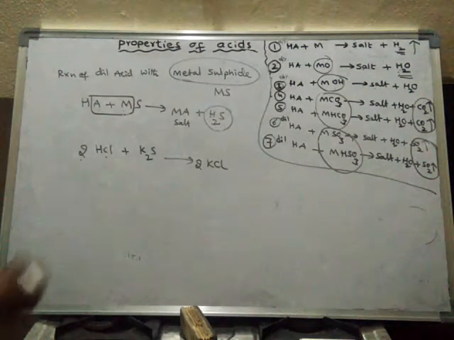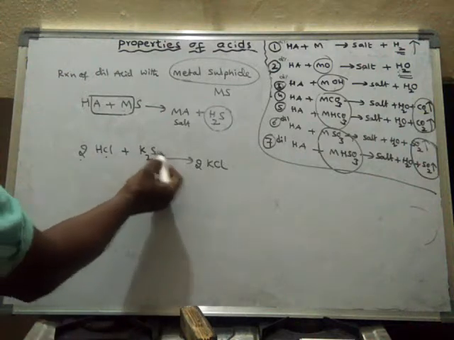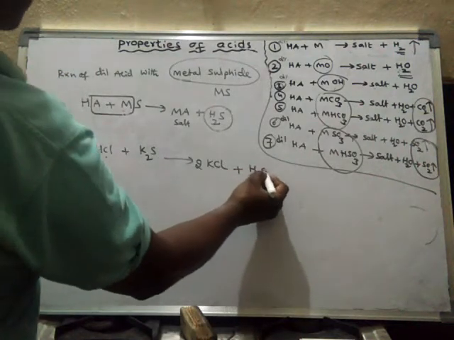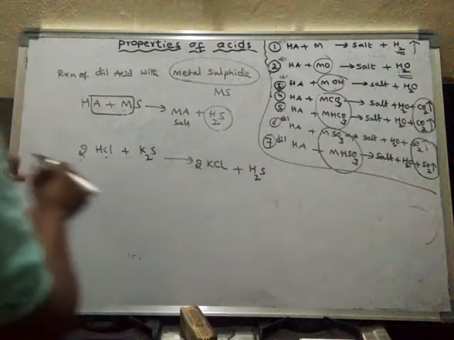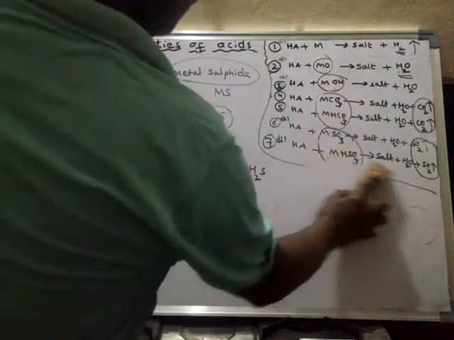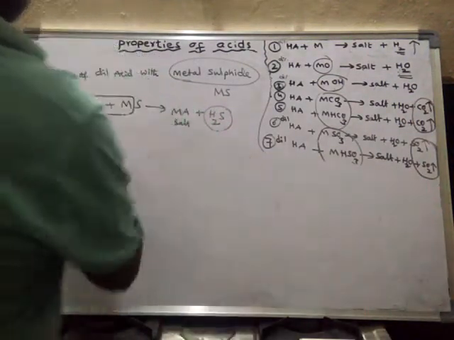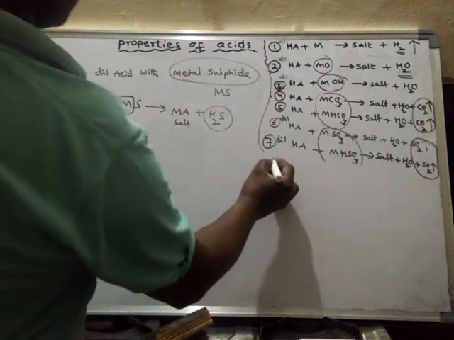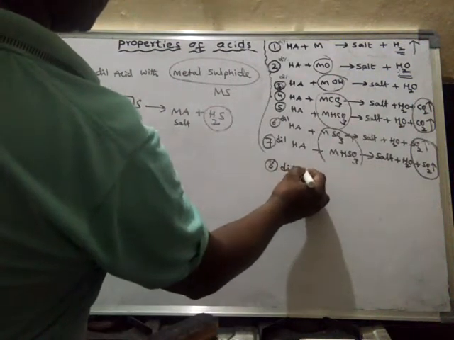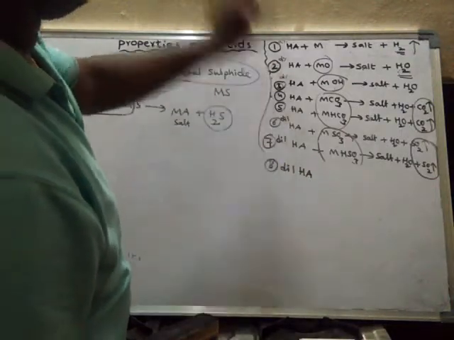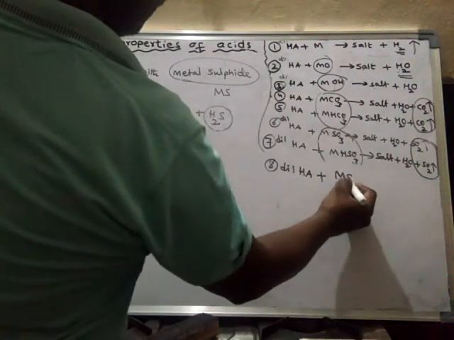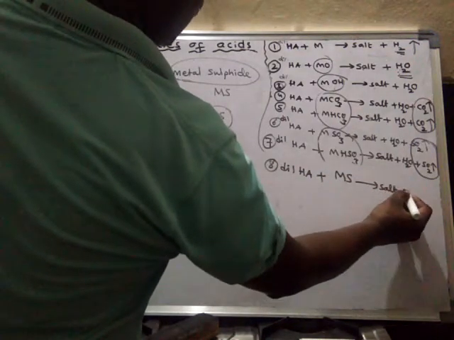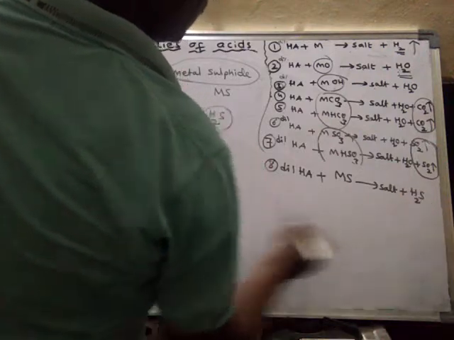They form two KCl. And what happens? These two hydrogens will combine with sulfur to form hydrogen sulfide, H2S. Okay, hydrogen sulfide is formed. So this is an example. The eighth type of reaction the acid will show is that dilute mineral acids react with metal sulfide to form salt plus H2S.